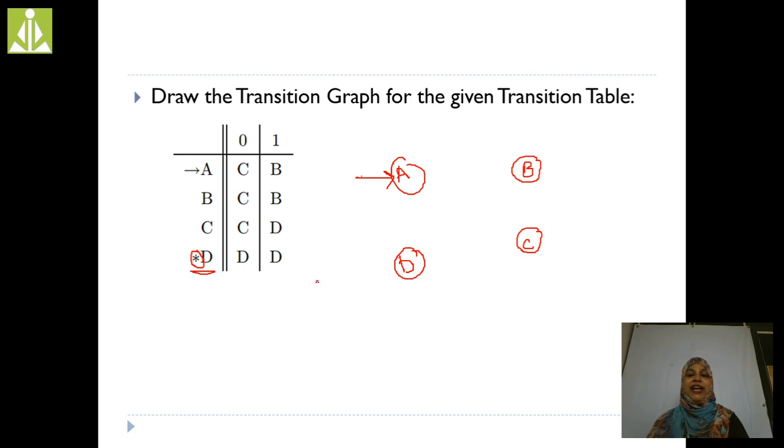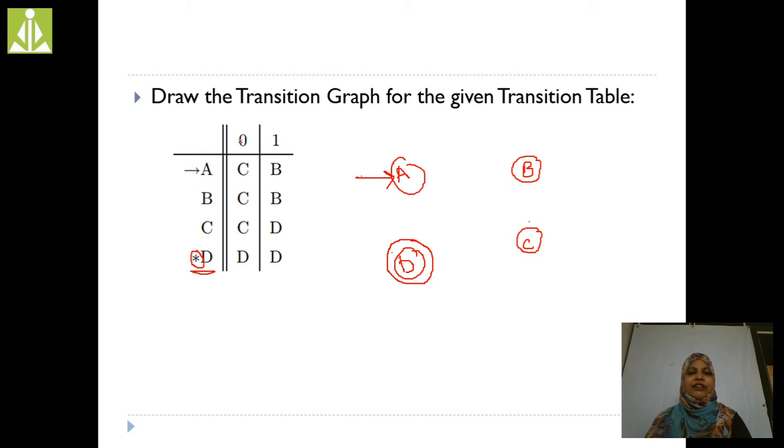While we are drawing the transition graph, the initial state is indicated by this arrow mark. The final state is indicated by a double circle, right? D is the final state, so we draw the double circle here. Up to here clear? Right.